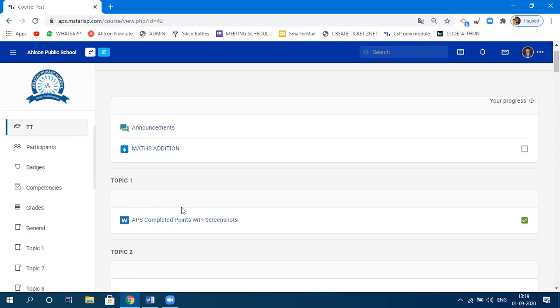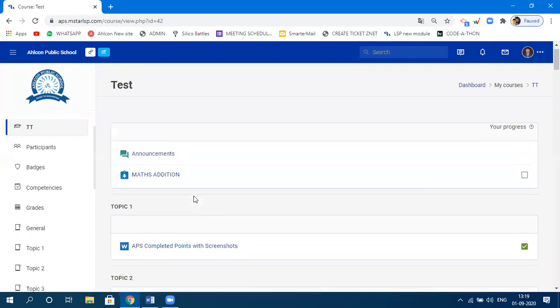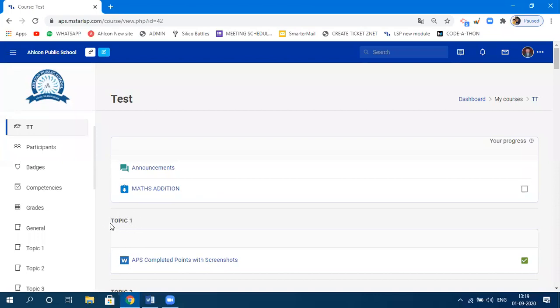Okay. So now, I just wanted to upload the content related to, let's say, chapter number 1. So this topic 1, which is the default one, I need to change this first. So how to change that? So any changes which you want, for that, you need to click on this, enable editing. Right now, the editing is not enabled. So what you need to do is click on enable editing.